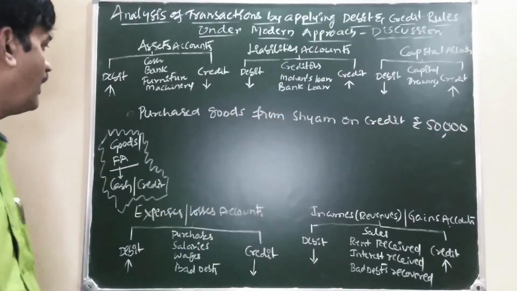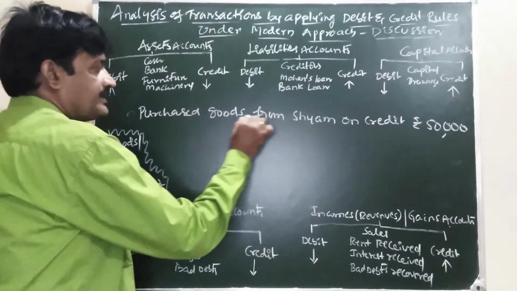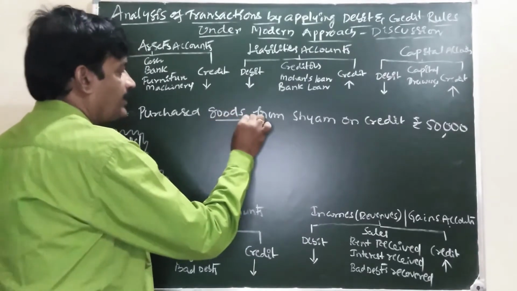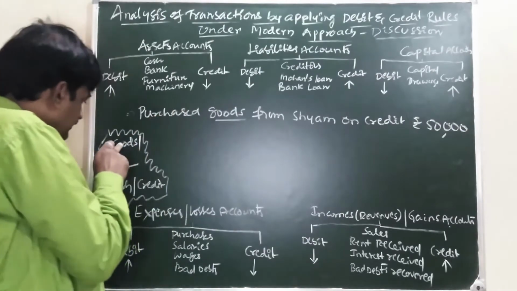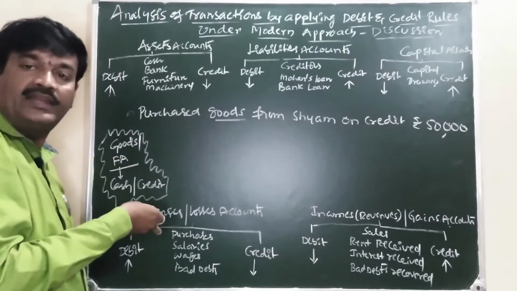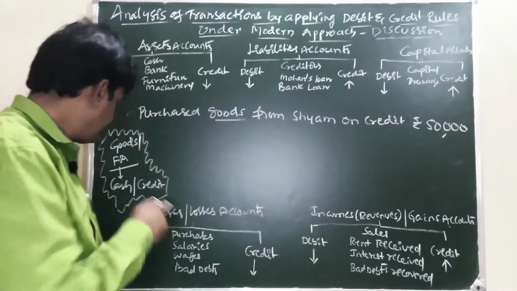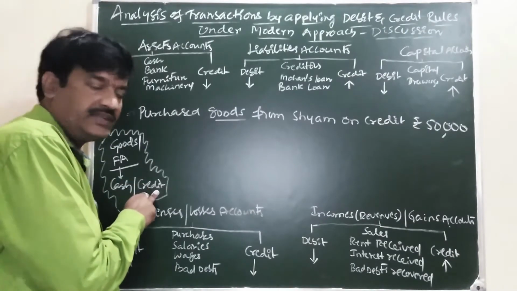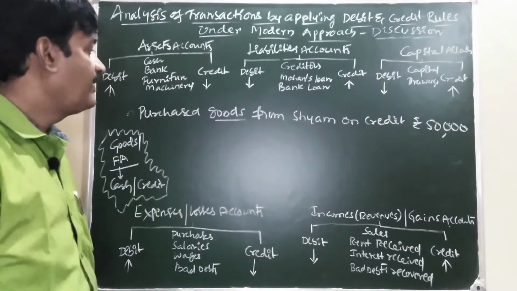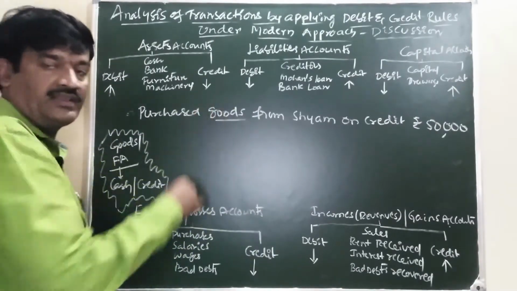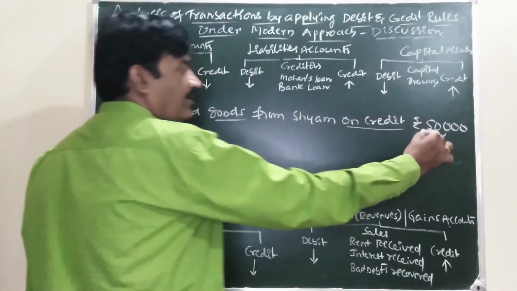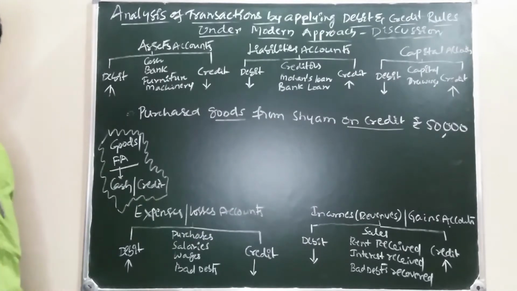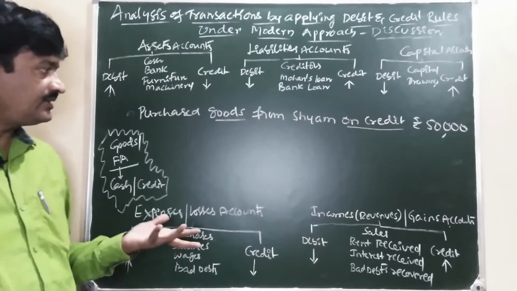Goods are there, purchased goods, so it is necessary to check cash or credit. Because goods are there, and on credit is a word, it is a credit transaction.